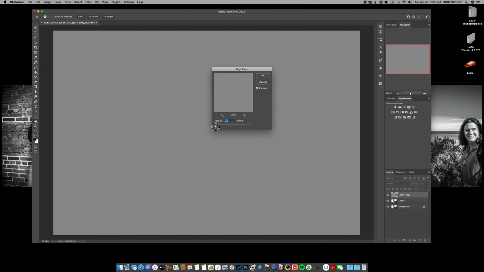So obviously if it's all the way to the left, it's not sharpening anything. As you slide it over a little bit, whatever you see, it's sharpening. As you can see, if we stay low, nothing in the background is being sharpened.